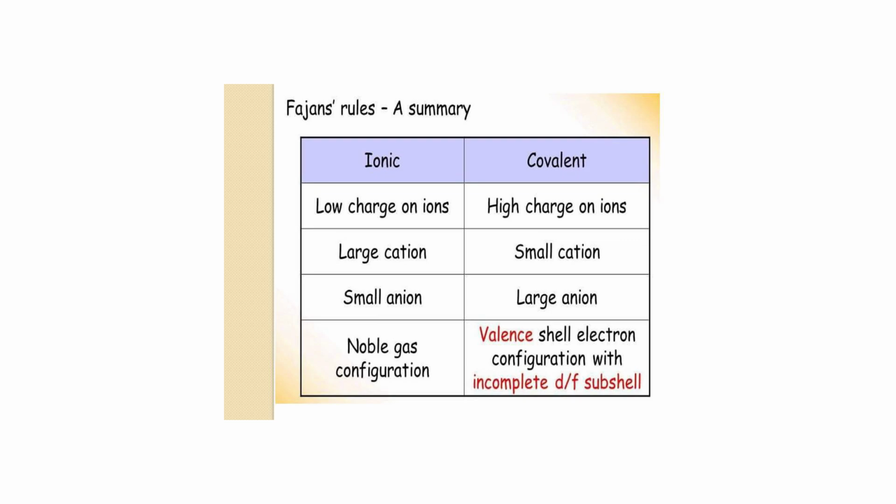Then small anion in ionic bond, large anion in covalent bond. In ionic bond, ions attain noble gas configuration. In covalent bond, valence shell electron configuration with incomplete d or f subshell. These are the summary chart of Fajans rule.